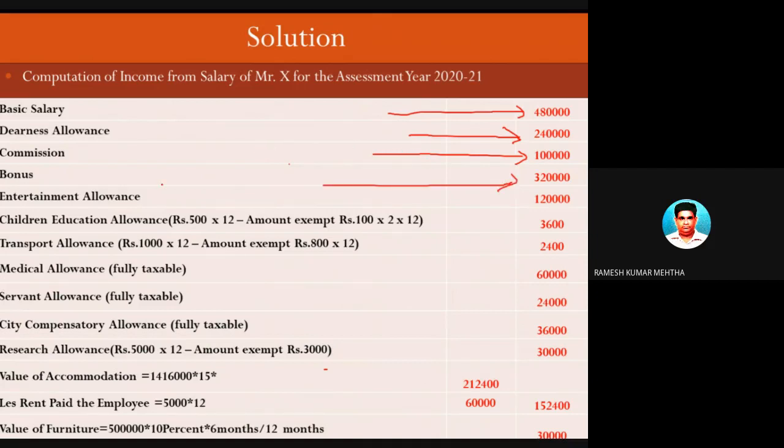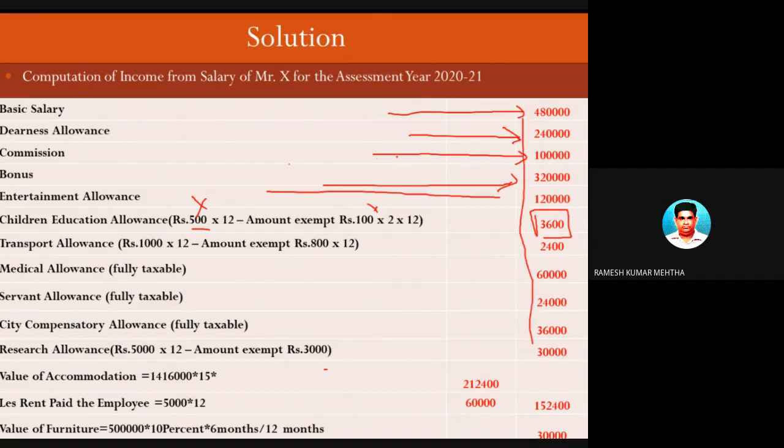Children's educational allowance, you should not take this, neither this, but you have to take into account this one, because only the taxable part of the allowance you have to take. Next one is a taxable part. This is the taxable part. This column is a taxable column.